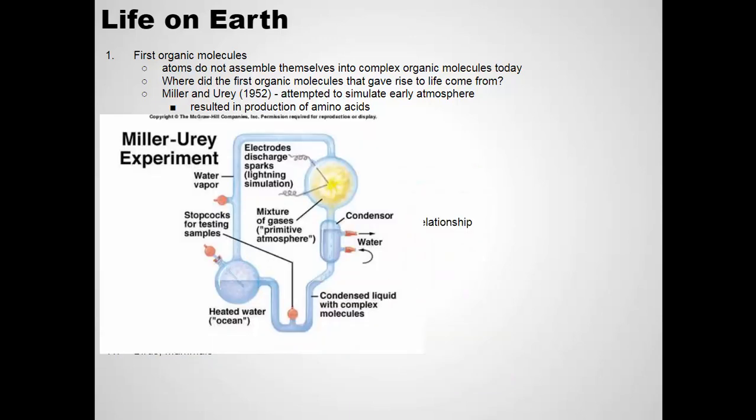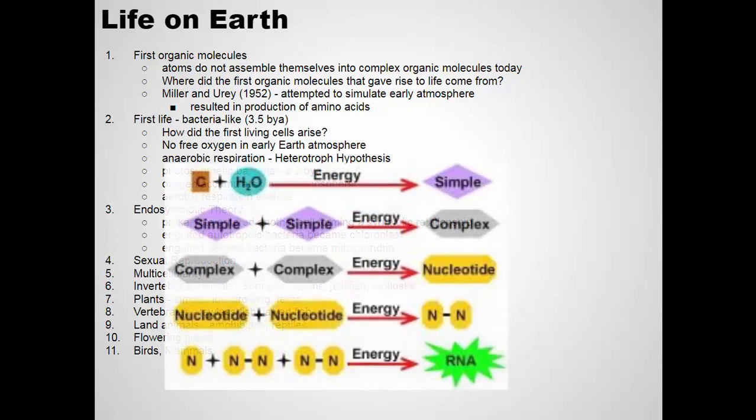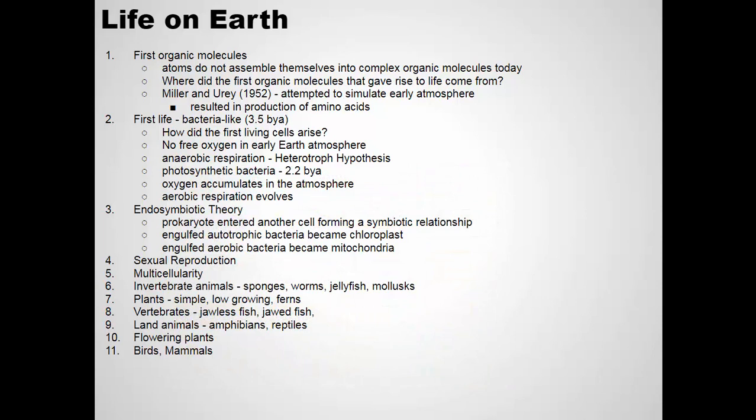And so scientists use that evidence to say that under these certain conditions that were present on the early Earth, you could get these organic substances from simple inorganic substances. Okay? So that's sort of the beginning stages. You end up with water and carbon, you add electricity and end up with simple organic molecules. And then these simple organic molecules can combine into more complex molecules, into nucleotides and RNA, and gradually over time, the components of life assembled.